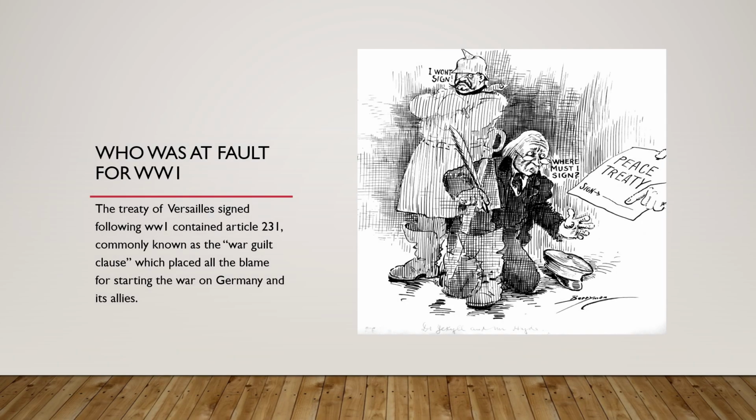Who was at fault for World War One? The Treaty of Versailles, signed following World War One, contained Article 231, commonly known as the War Guilt Clause, which placed all the blame for starting the war on Germany and its allies.